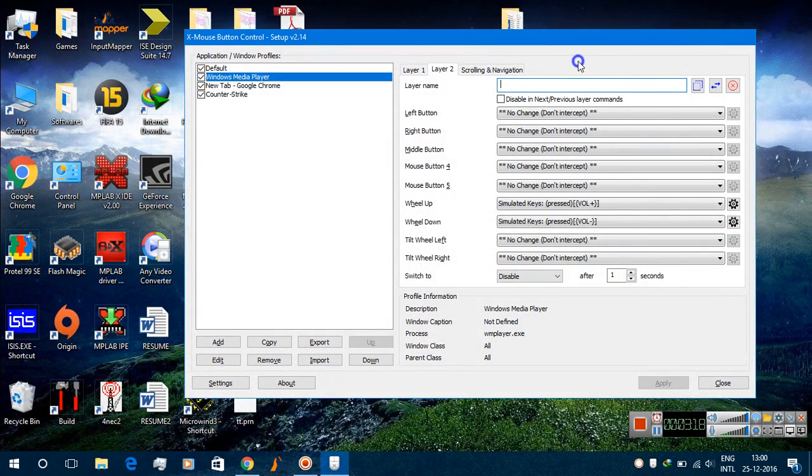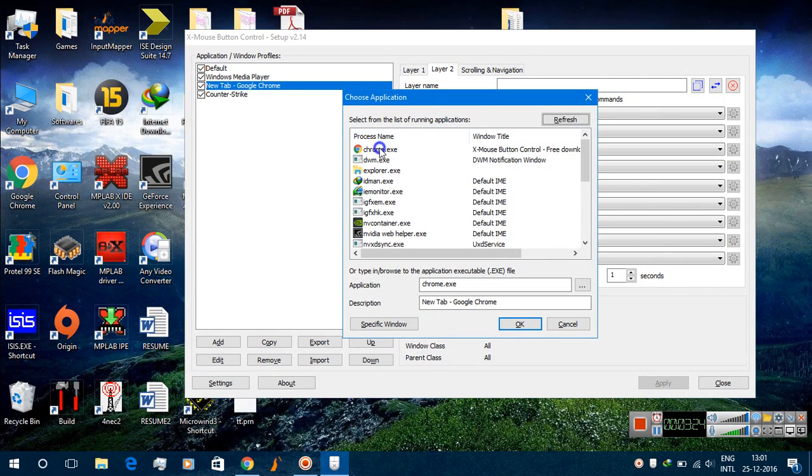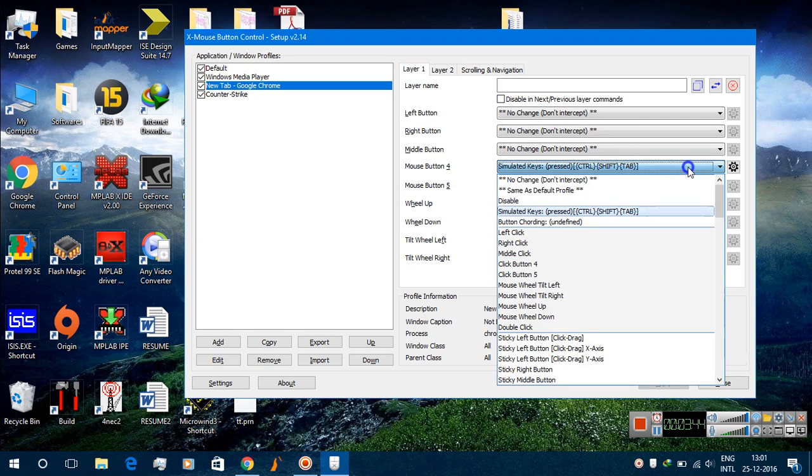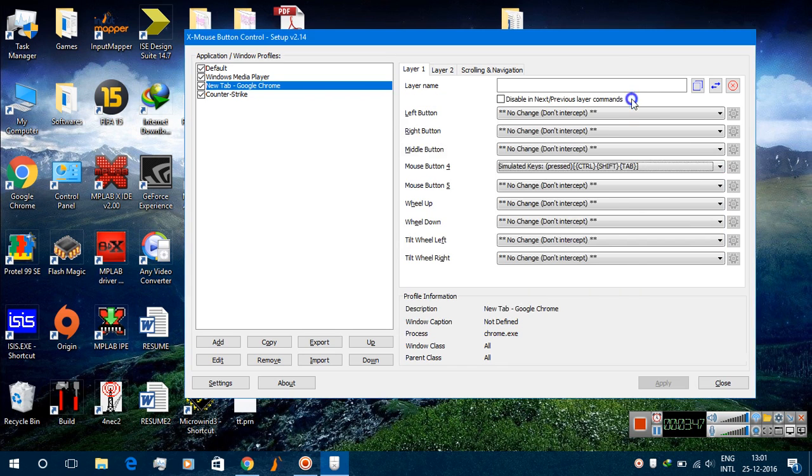Now let us check for another application. For example, for Google Chrome, you can select the Google Chrome application or you can add it from here. Then after selecting Google Chrome, you can assign mouse button 4, that is a gaming mouse key, for switching the tab. The shortcut is Ctrl Shift Tab. Similarly, you can go to Simulated Keys and set Ctrl Shift and Tab for switching the tab in Google Chrome.